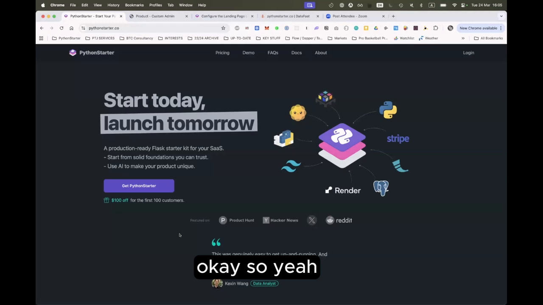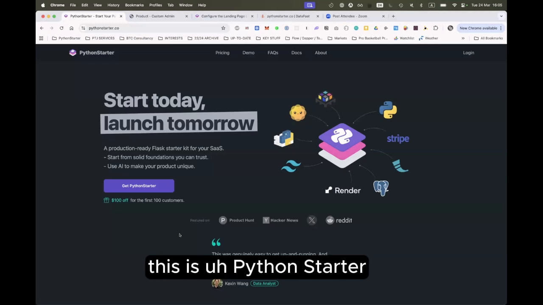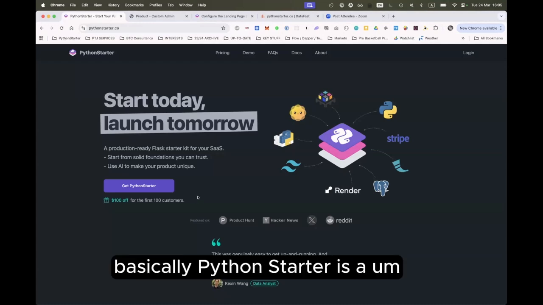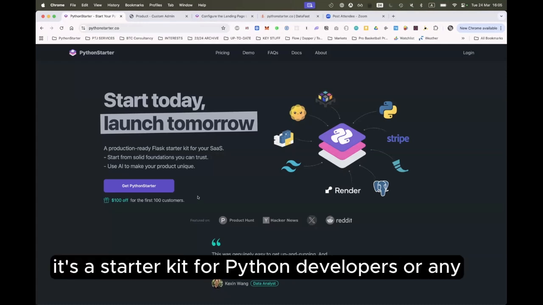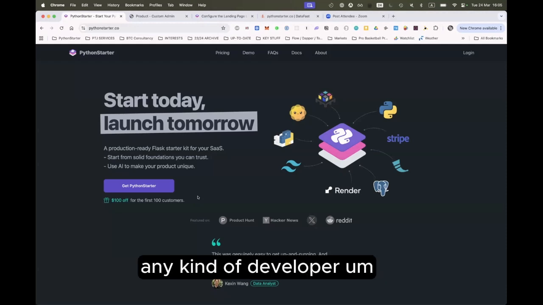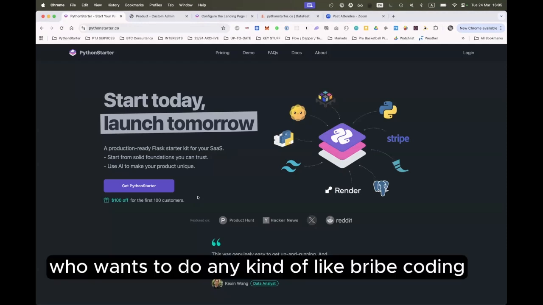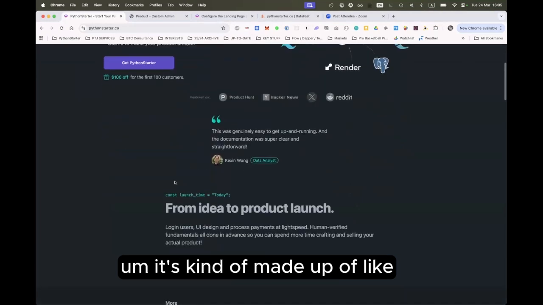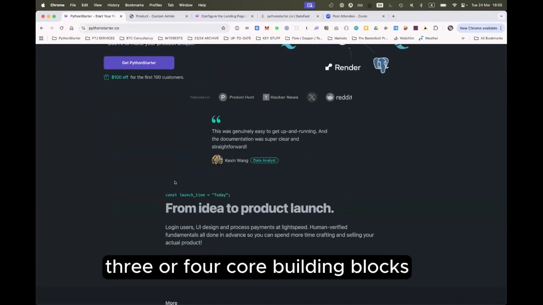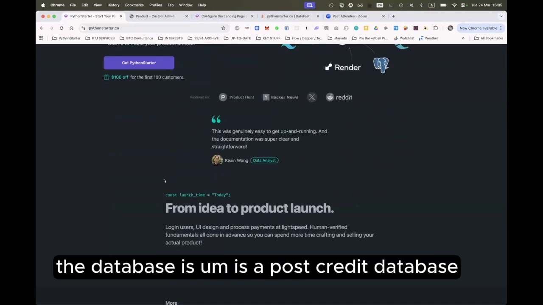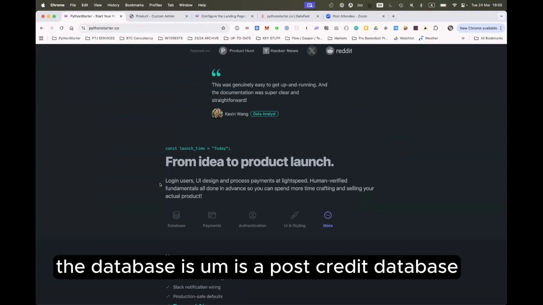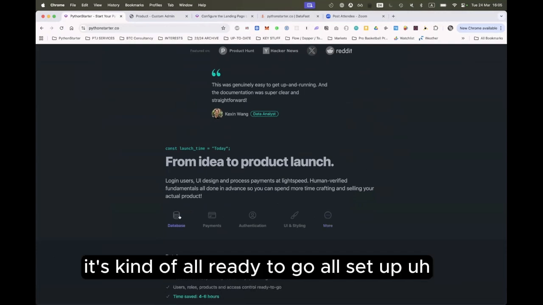Cool. Okay, so yeah, this is PythonStarter. This is the main landing page. Basically, PythonStarter is a starter kit for Python developers or any kind of developer who wants to do any kind of vibe coding. It's made up of 3 or 4 core building blocks. So the database is a Postgres database. It's all ready to go, all set up.